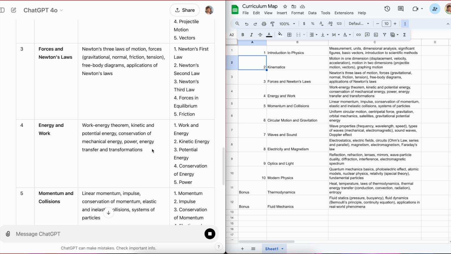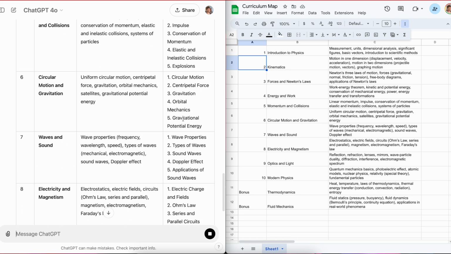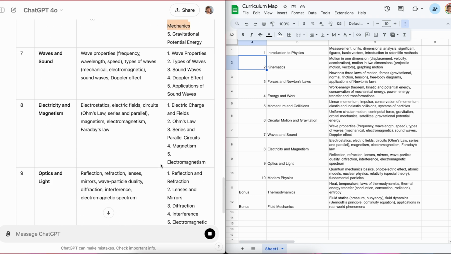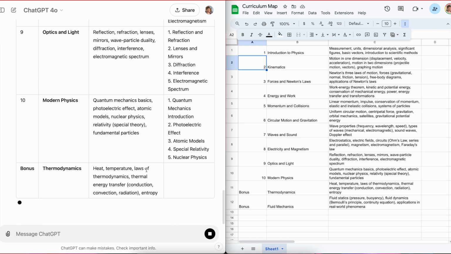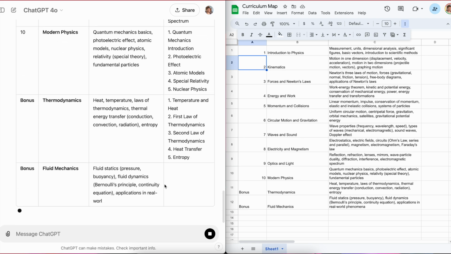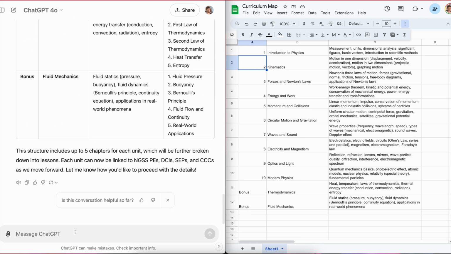And again, this is supposed to get you started and save you time, not necessarily do everything for you, because you're going to have to go through and be like, oh, I wouldn't put this in that course. And of course, I said no more than 5. You can make changes like this is too many, too few, whatever you want to do. As it's finishing up with the chapters, then we're going to move on to the lessons. So I'm going to say, okay, add yet another column to the right to break those chapters into lessons.